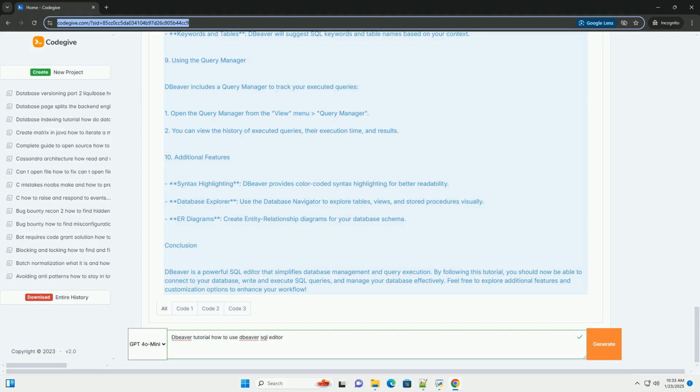Conclusion: DBeaver is a powerful SQL editor that simplifies database management and query execution. By following this tutorial, you should now be able to connect to your database, write and execute SQL queries, and manage your database effectively. Feel free to explore additional features and customization options to enhance your workflow.